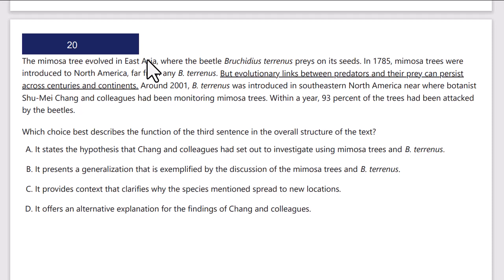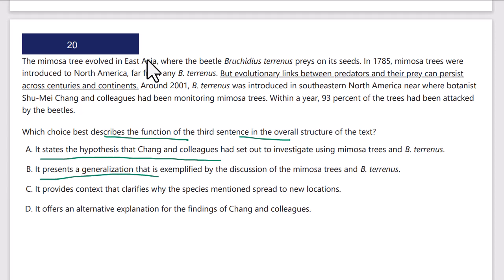Okay, which describes the function of the third sentence in the overall structure. That third sentence is the underlined sentence, and we want to know the function relative to the rest of the text. So let's read that. Is it to state the hypothesis that Chang and colleagues set out to investigate?